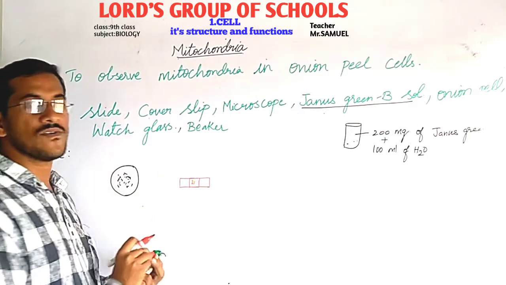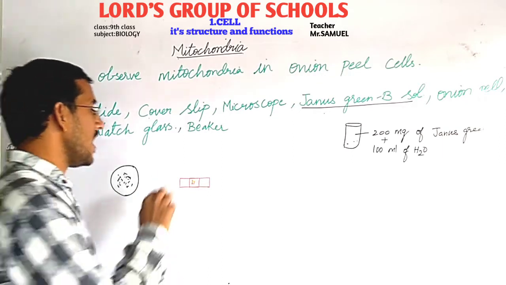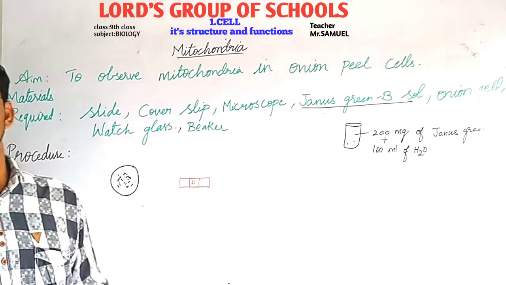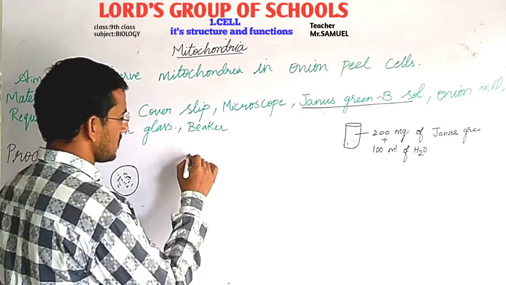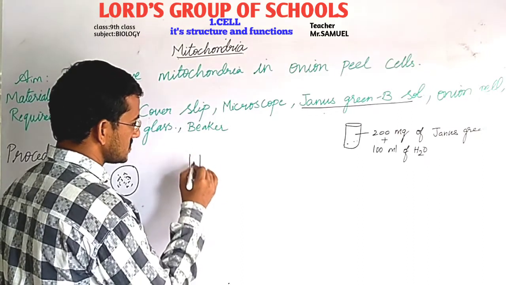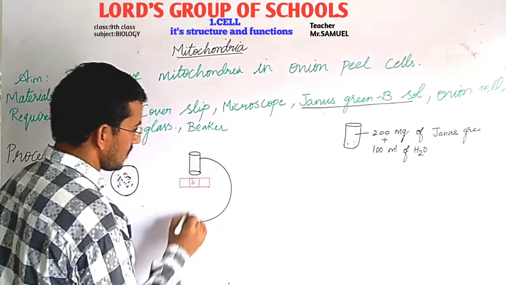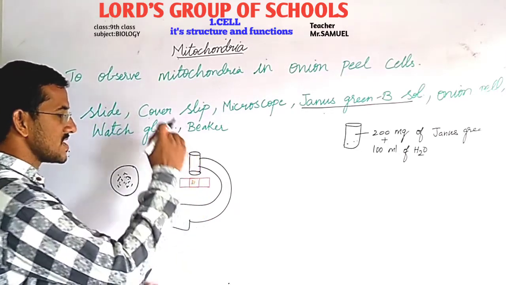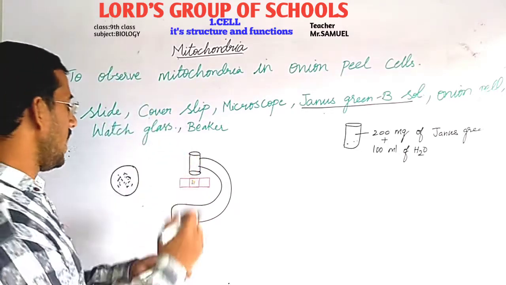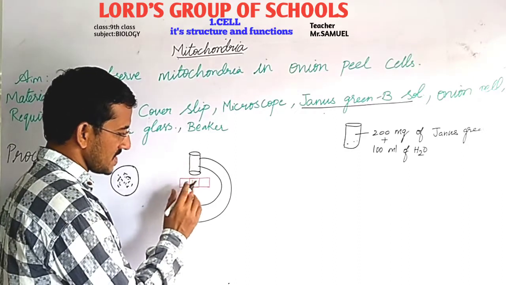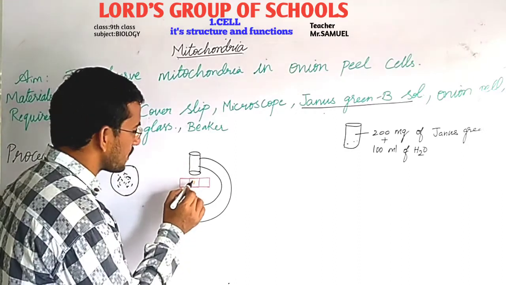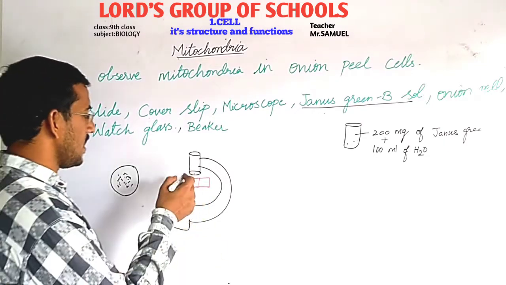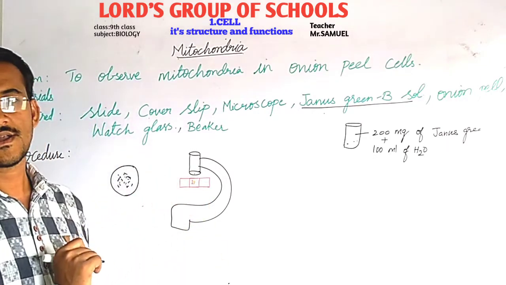Why are we keeping the cover slip? Because the onion peel may get attached to the microscope. To avoid such disturbance, this is the microscope. While adjusting, this piece will come forward and go back, and if you are not placing a cover slip, the onion peel may go and attach to it, and we cannot see the internal part clearly.